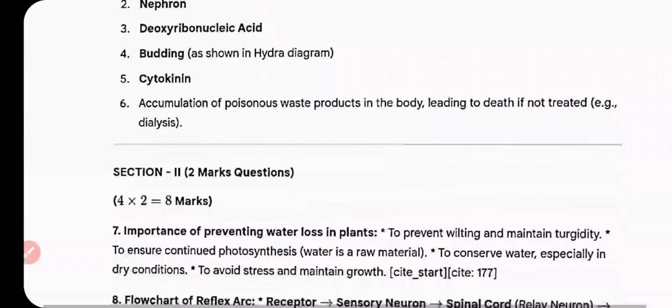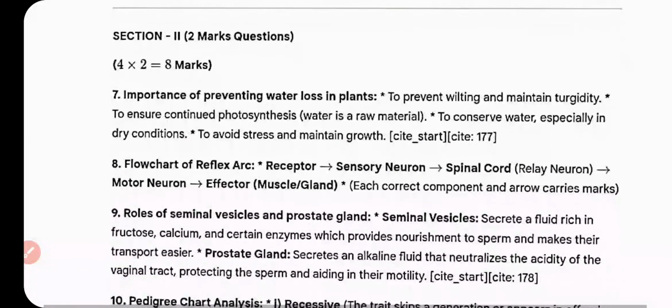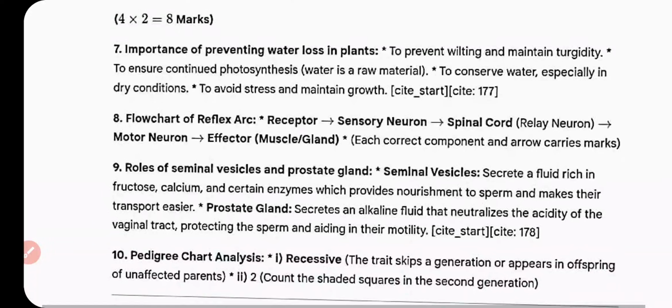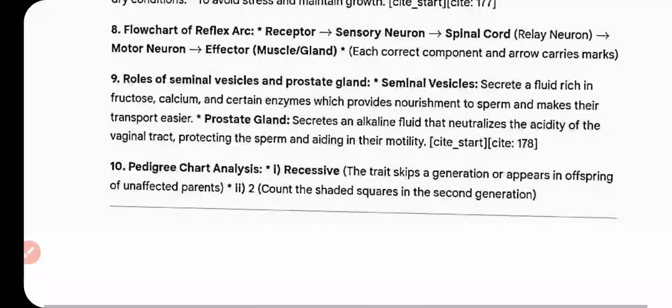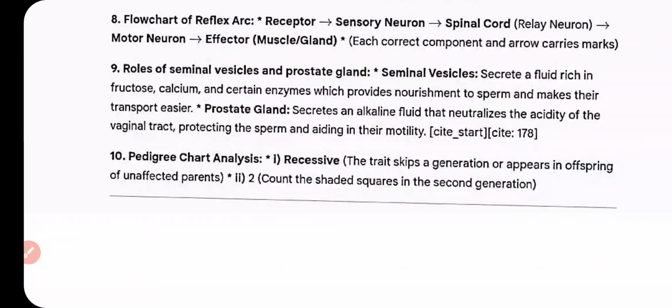Example, dialysis. Question number 7 answer: importance of preventing water loss in the plant. To prevent wilting or maintain turgidity, to ensure continued photosynthesis, as water is a raw material. To conserve water, especially in dry conditions, to avoid stress and maintain growth. Flow chart of the reflex arc: receptor, sensory neuron, spinal cord, relay neuron, motor neuron, effectors, muscles, gland.